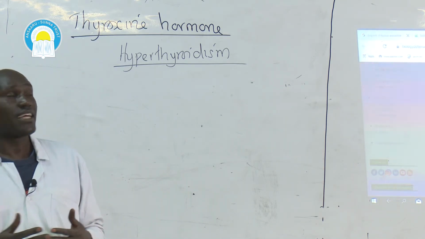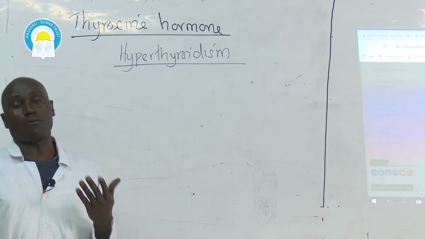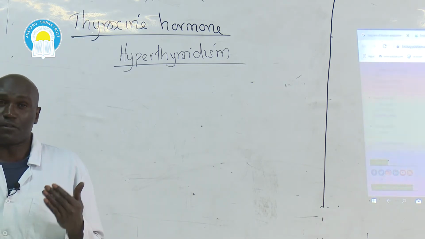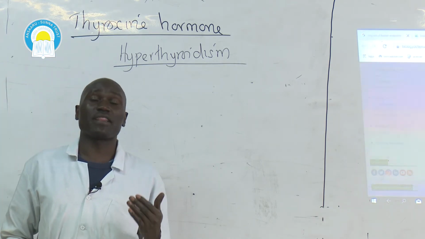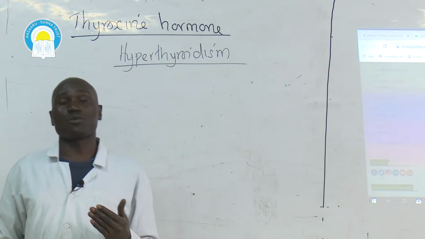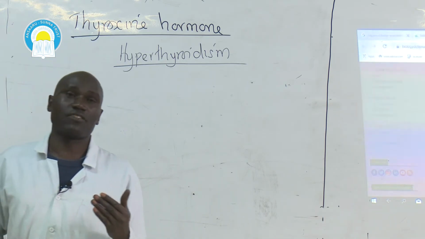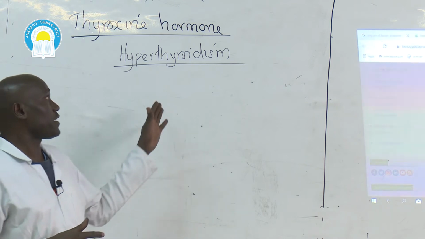That condition can make the heart become overworked. If the heart is overworked, it can reach a point where it fails to perform its function, which is pumping of blood, and that can result in death of the victim.